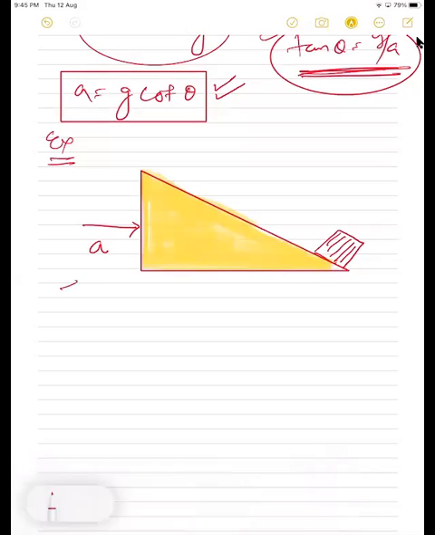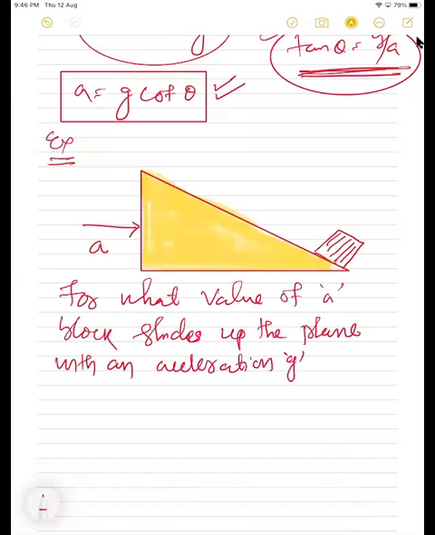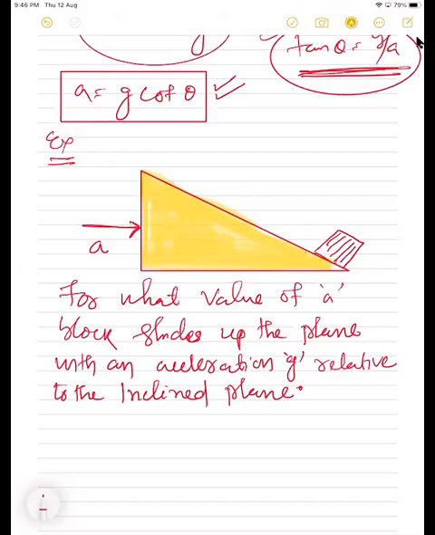It is asked in the question: for what value of A does the block slide up the plane with an acceleration g relative to the inclined plane? Friends, if the wedge accelerates in this direction, then the block will slide upward, okay? And at what acceleration? At acceleration g relative to the inclined plane. So just note the question, then I will explain.